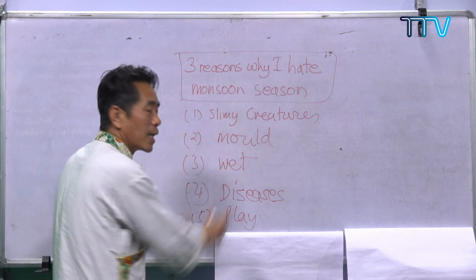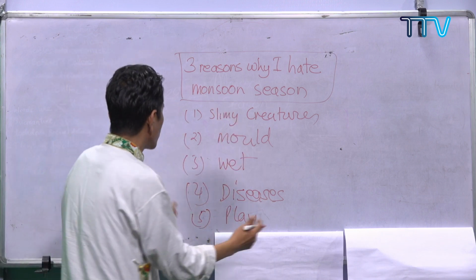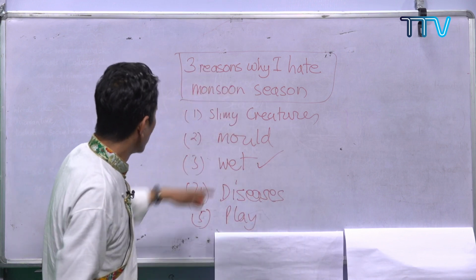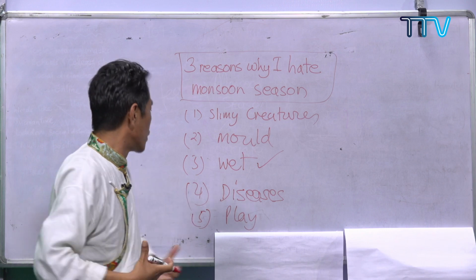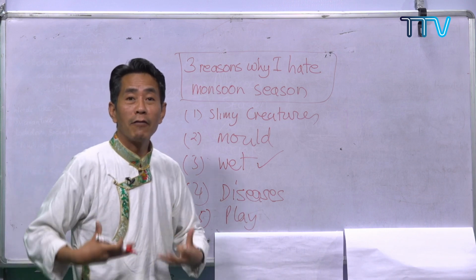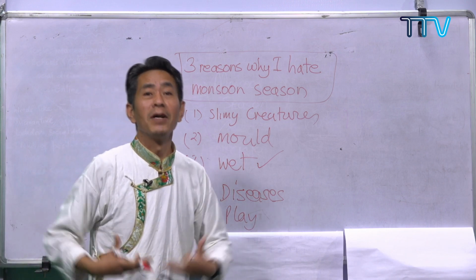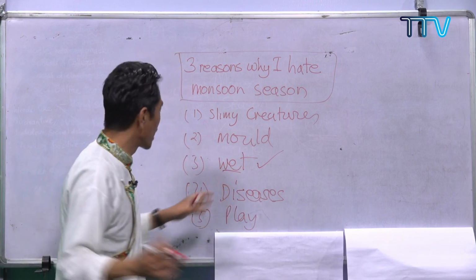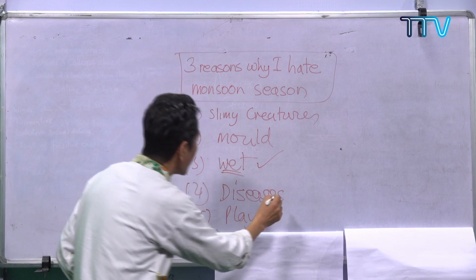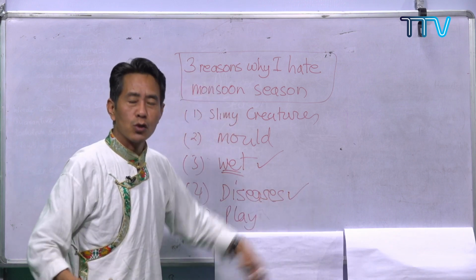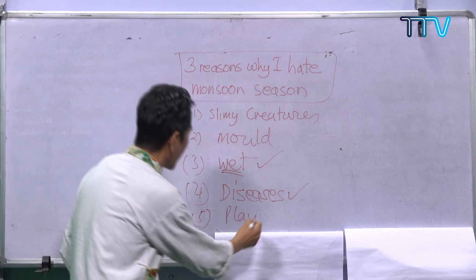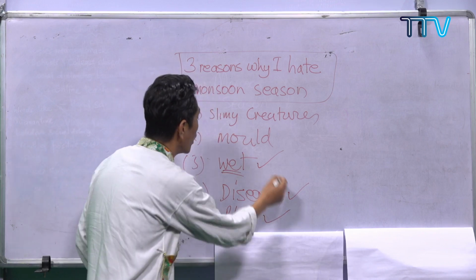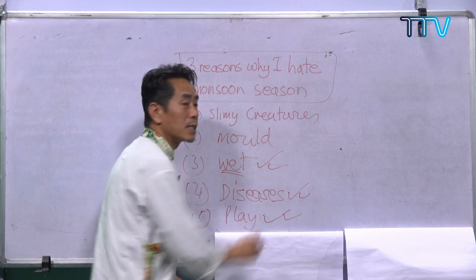So out of all these things, for the time being, I'm going to choose wet clothes, because all my clothes get drenched and I cannot wear all the fashionable clothes because I love flaunting my clothes like this. Just an example, I'm just kidding. So wet, and then during the monsoon season so many new diseases come and I cannot play as a child. Yes, children love playing. Now I'm going to choose these 3 supporting details.